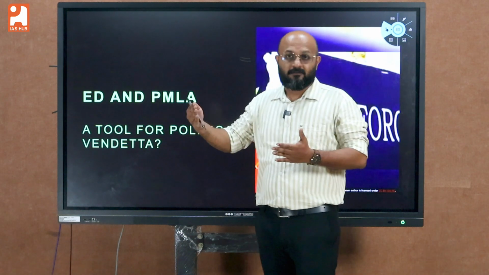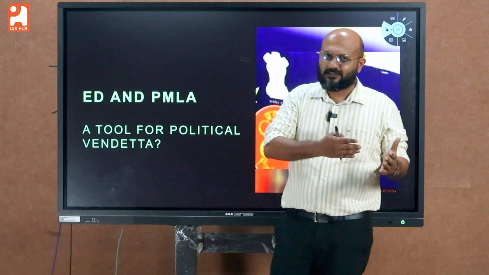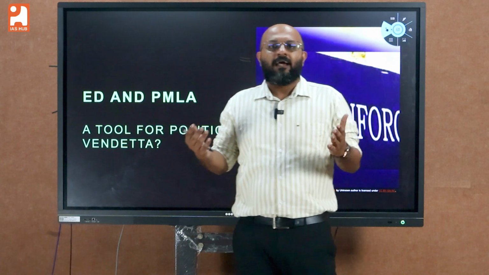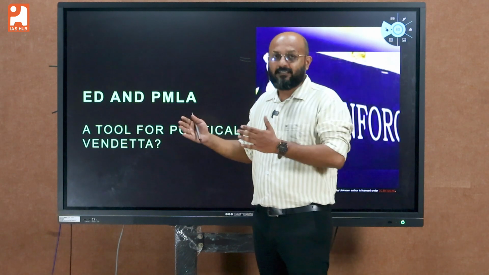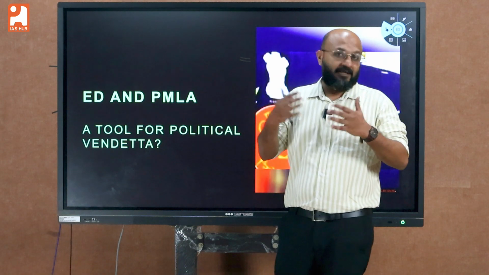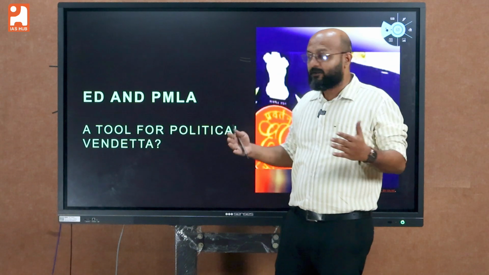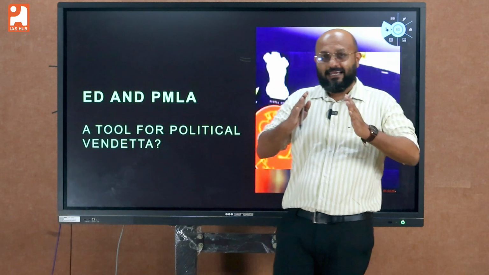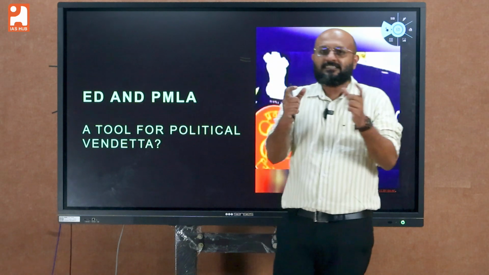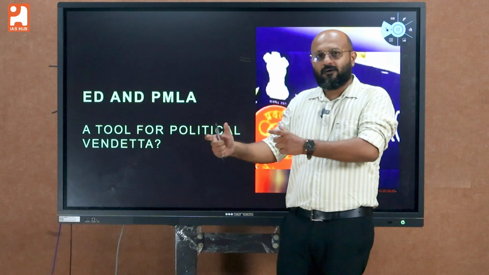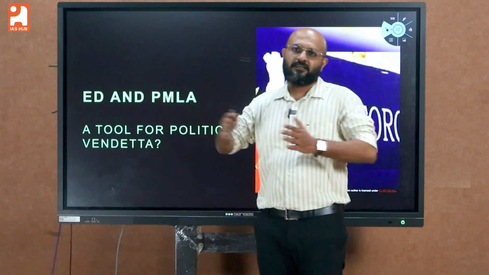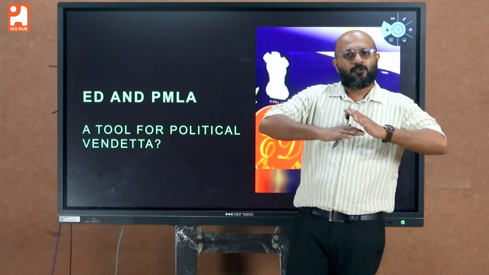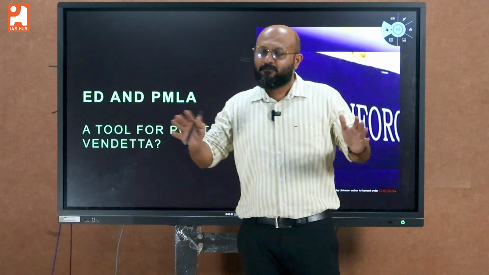The issue aggravated after the arrest of the Delhi Chief Minister, Mr. Arvind Kejriwal, and now the opposition leaders and many members of the press community are characterizing Enforcement Directorate and PMLA Act as a tool for the ruling party government to attack the opposition leaders and to curtail the freedoms offered in a democracy.